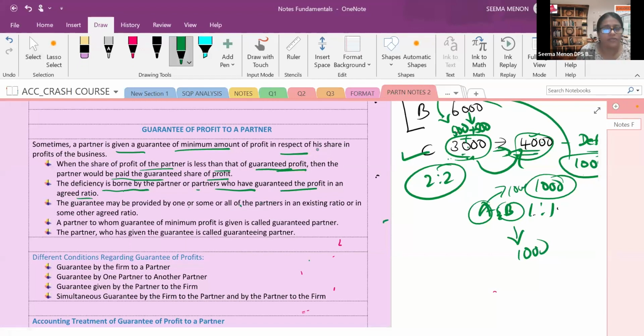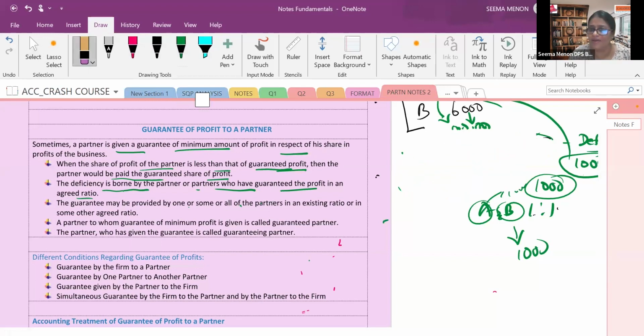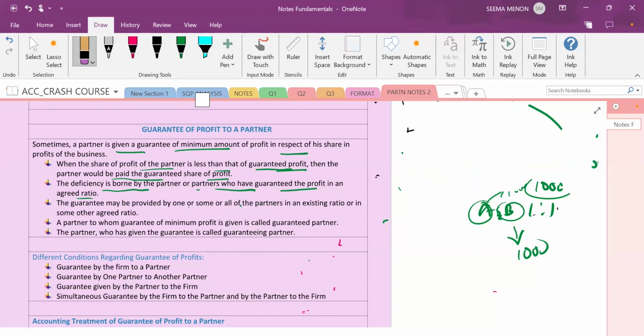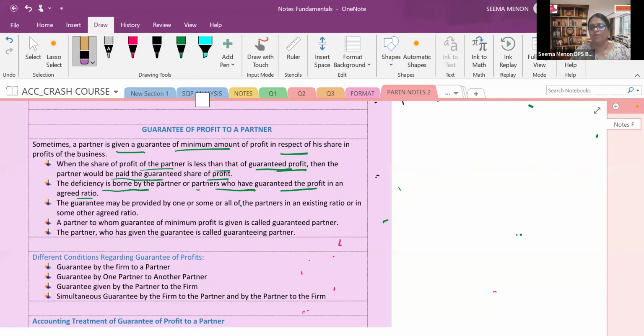Now see that. The guarantee may be provided by one, or some of, or all the partners in an agreed ratio, whatever may be given in the question. If nothing is mentioned, you will always take their current profit sharing ratio. I hope you are able to understand, Neha. Yes, ma'am. After that, I am moving into the practical session only. I will be solving a minimum of 10 questions.